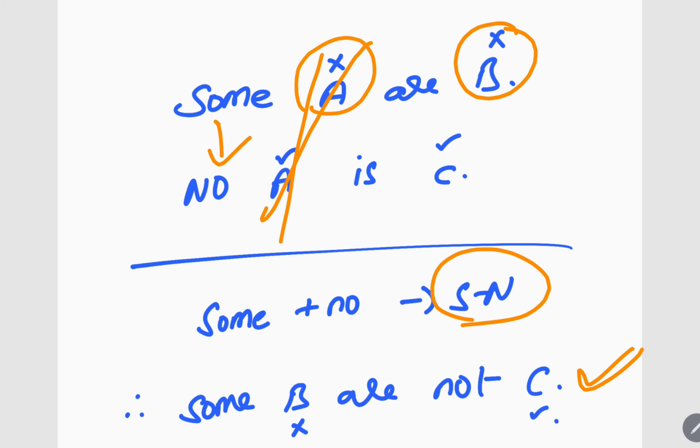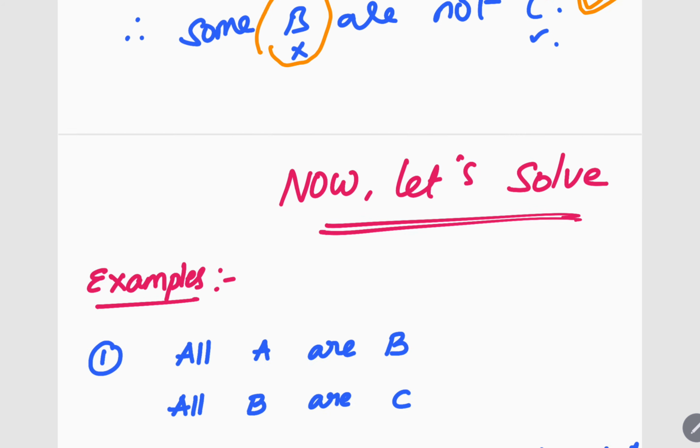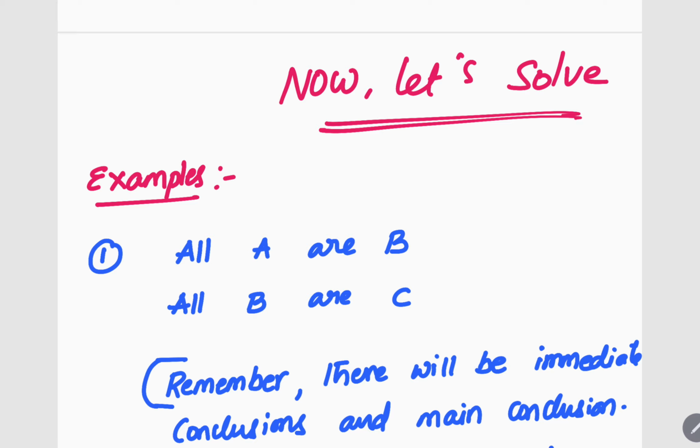You see, some A are not C. Here cross is there for A. In the question also A has cross. So our answer is correct. This is how we verify. Got it? So this is how we are solving.